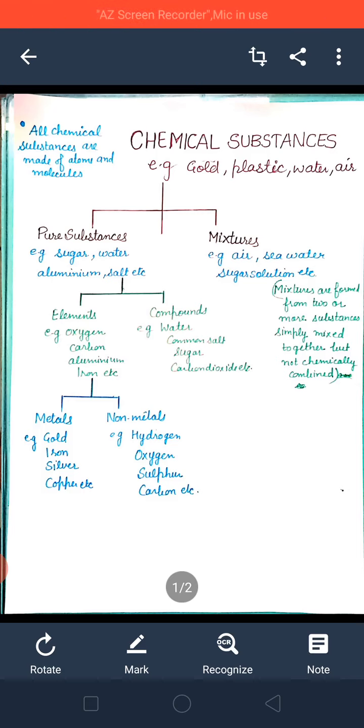Okay beta? Okay, be ready. Tomorrow we will meet with the project and we will discuss COVID-19.